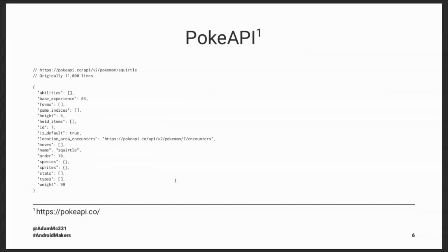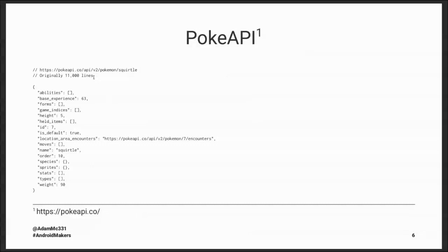On the flip side, there's their detail endpoint where I do /Pokemon/name, and I'm going to get tons of information. I condensed this down just to show you a lot of the top level properties, but this API response was originally 11,000 lines of JSON.